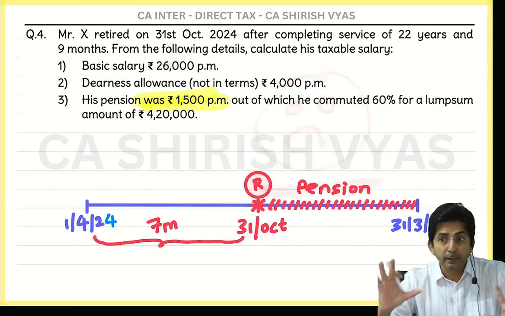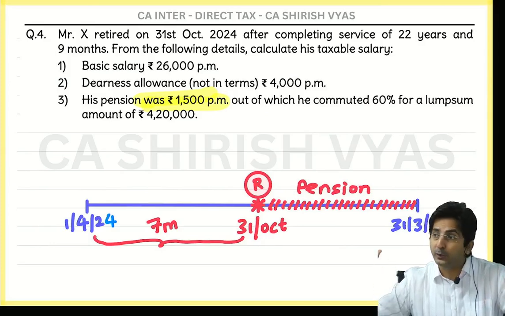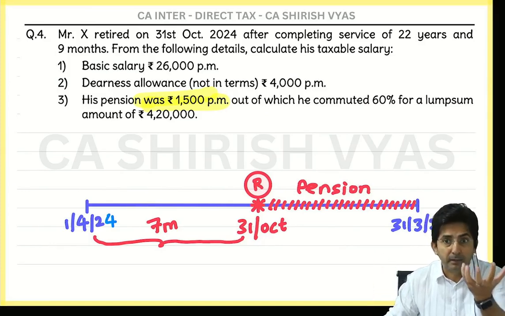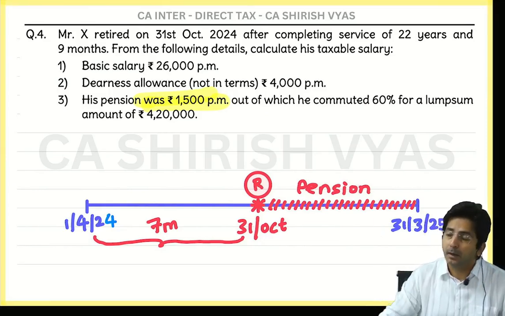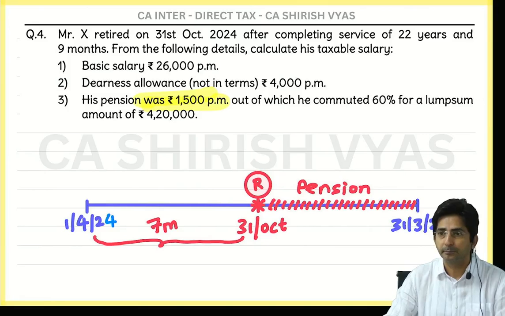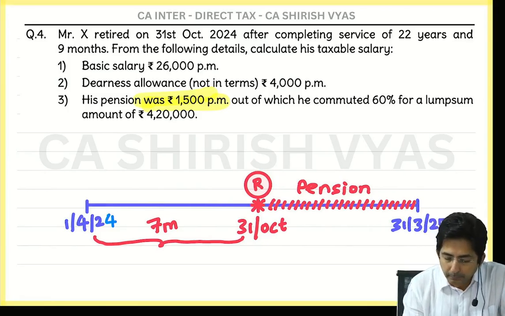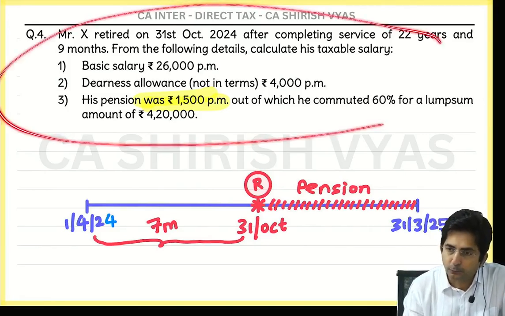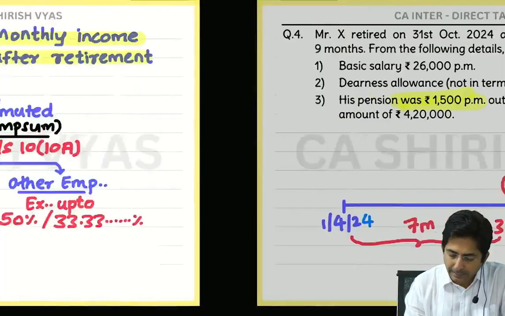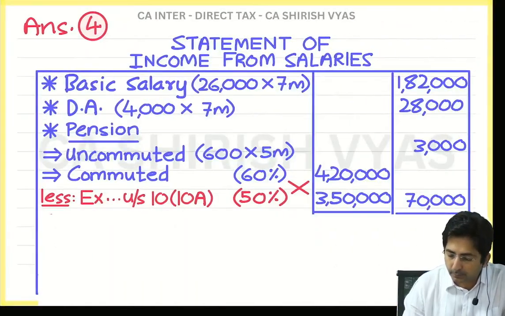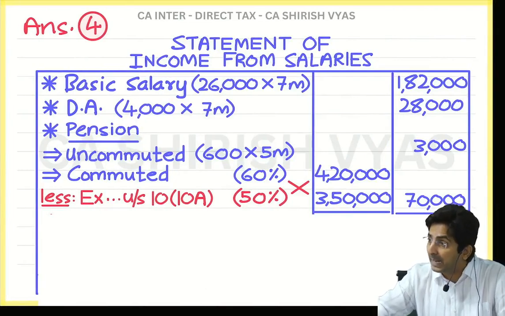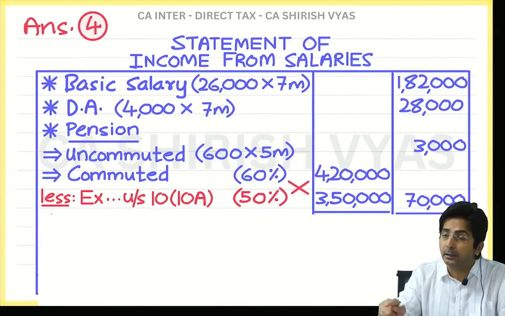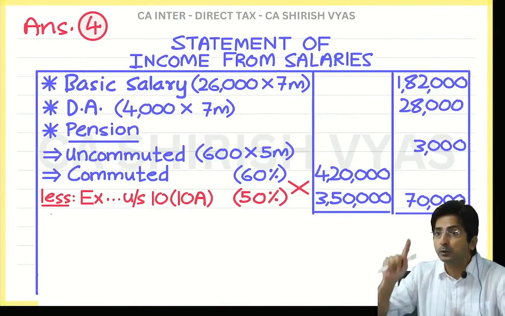But actually the main logic I told you, that those who get gratuity are already having a big lump sum amount. So they should not take pension in lump sum. Up to 33% is okay. But tell me, in my question, should I have taken 33 or 50? 50. So I have solved correctly as per 50%. But in some question later, you will find there is gratuity. Then you will take 33%. But the method is always cross multiply.